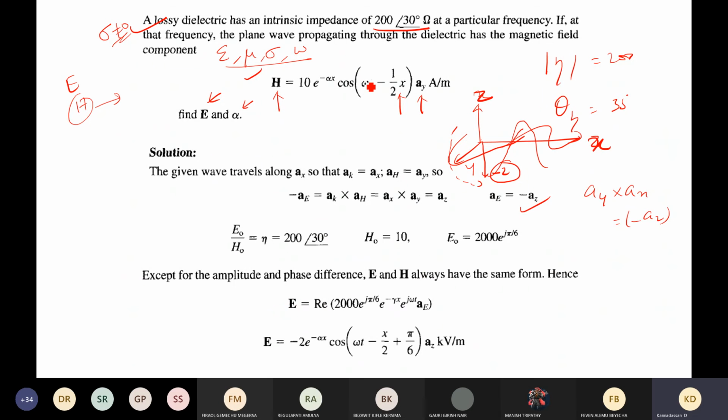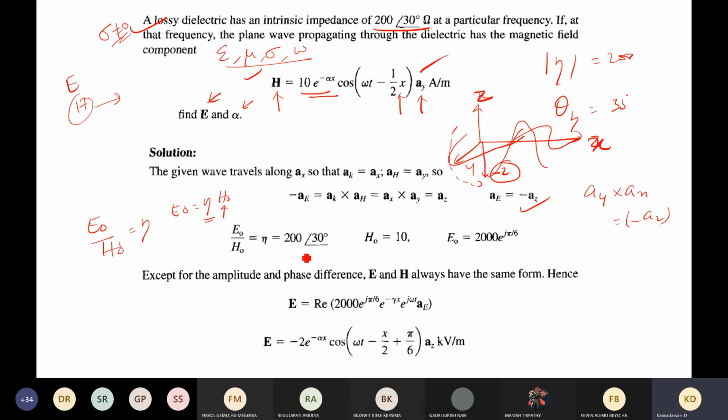So we found the direction of the electric field, and now we can easily calculate the electric field magnitude. We already know that E naught divided by H naught is going to be eta. Therefore, E naught is nothing but eta times H naught. We already know the H naught value, and eta we know, which is 200 into this.